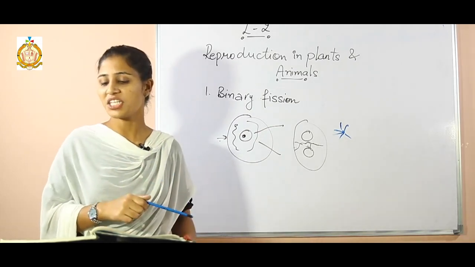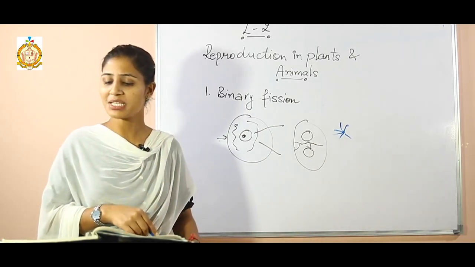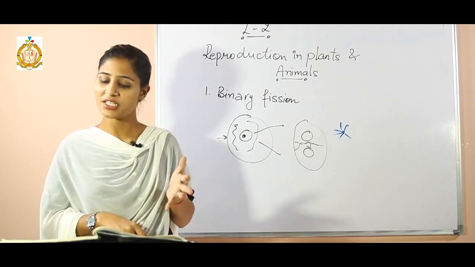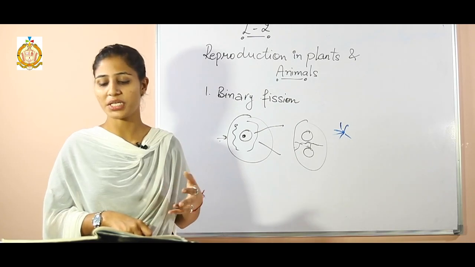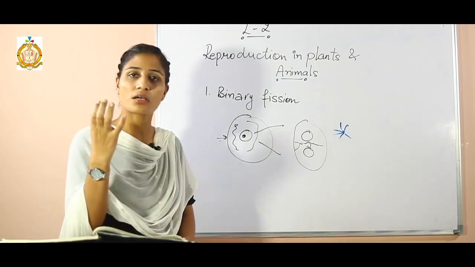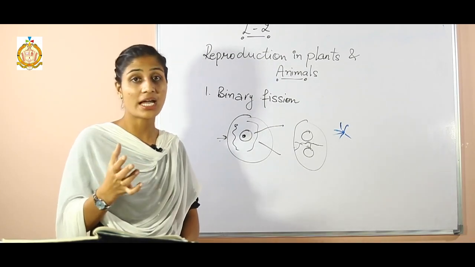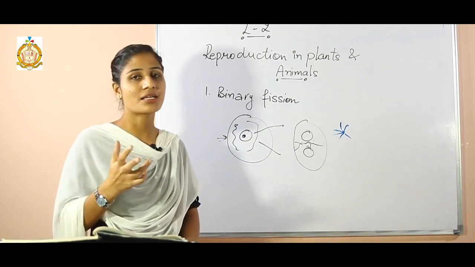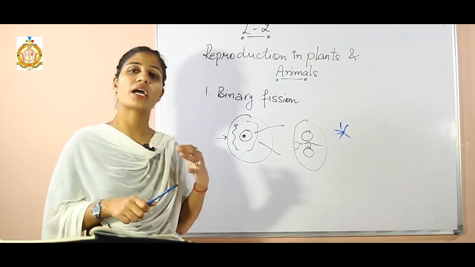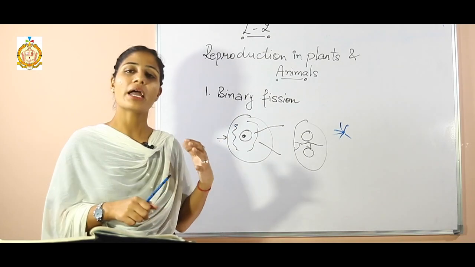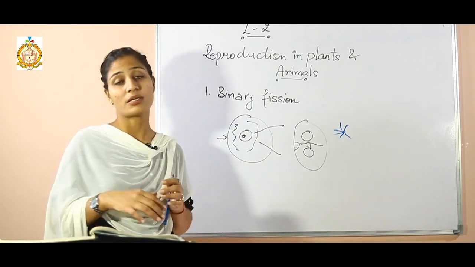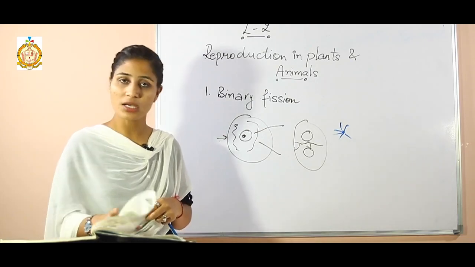Next one, vegetative propagation allows a plant to produce a large number of offspring in a short time, but these are not dispersed far and usually grow near the parent plant. It means the plants grow easily as well as early as compared to other plants. That is a kind of disadvantage too, because sometimes there is no need for that many plants for us, and they are growing early, so that is a kind of disadvantage for us.